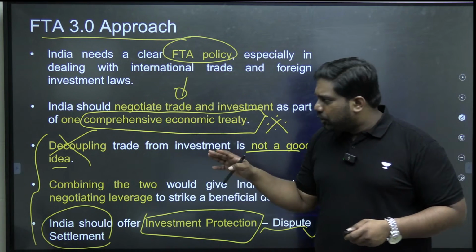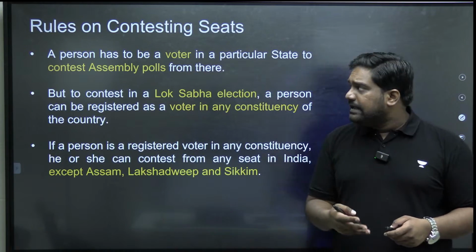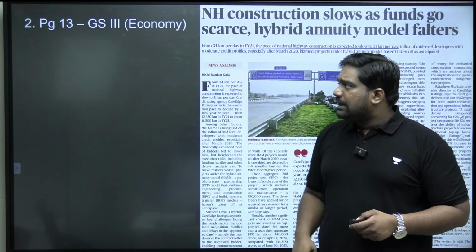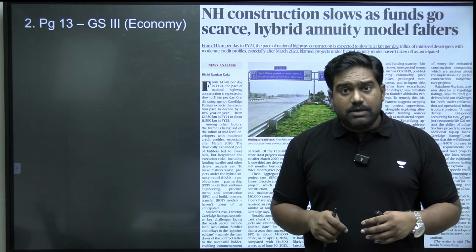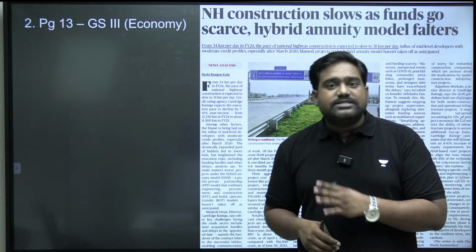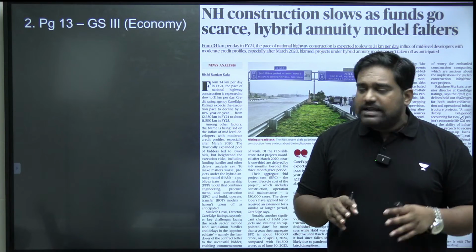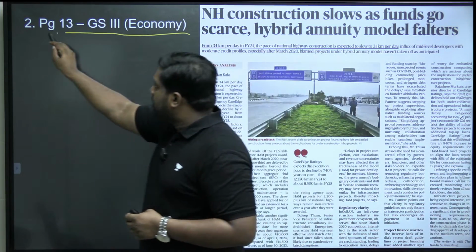So there are some important lessons that we get from the trade deal, and that is exactly what the writer is also focusing upon. Is that clear? So you can expect a mains question here, maybe even a prelims question on some of the concepts that we have understood. So now let's look at the next article.